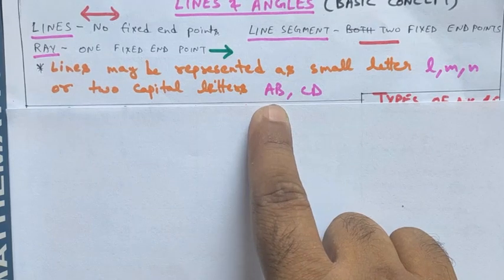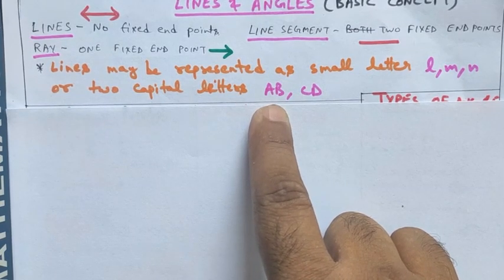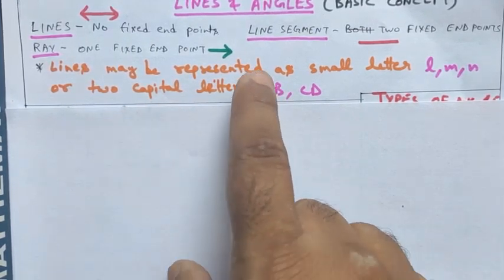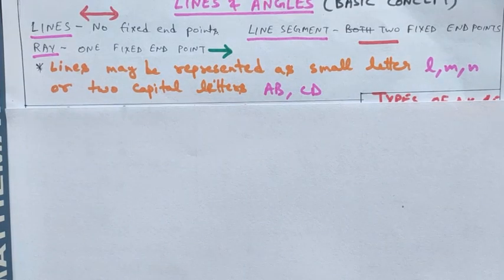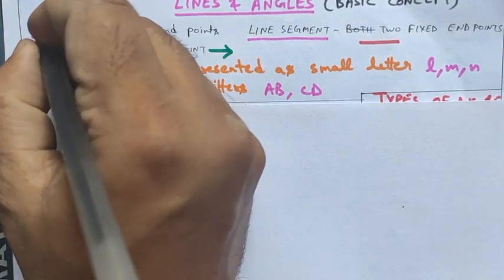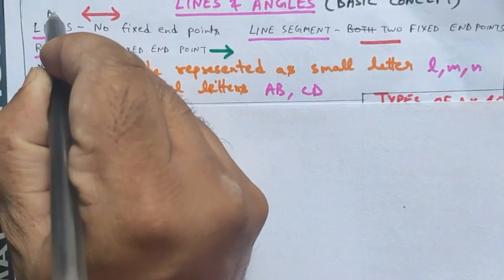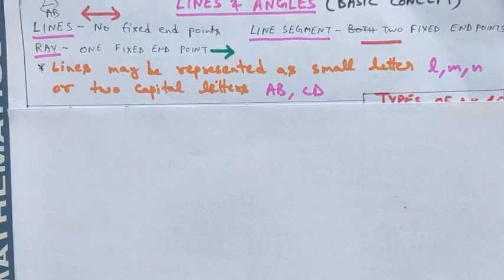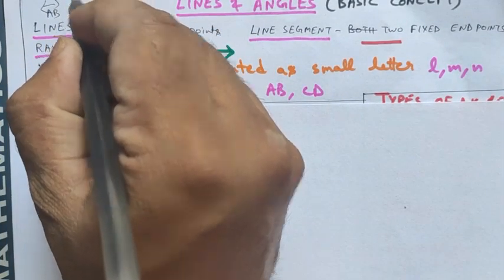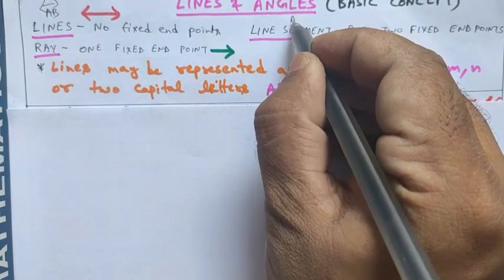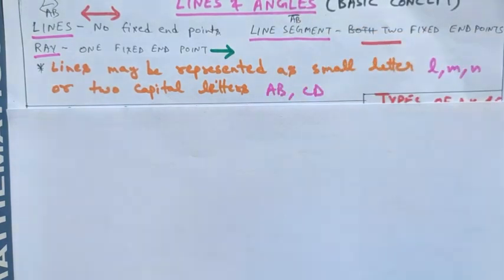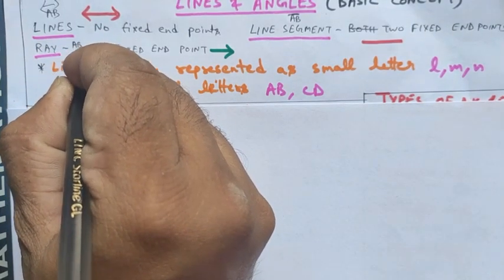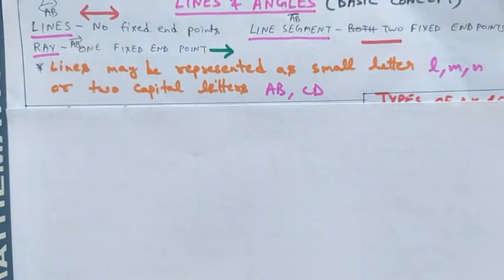One thing to note: in your earlier classes, when representing lines you wrote AB and drew a double-headed arrow on top of it. For a line segment you drew a bar on top, and for a ray you drew a single-headed arrow.